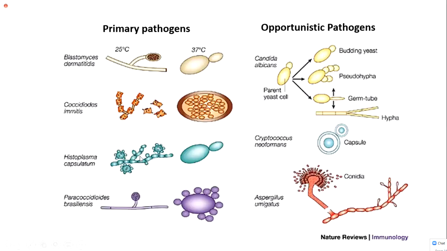This fungus grows in soil which is rich in nitrogen. Where does the nitrogen come from? It grows especially in soil below a tree or in locations where birds live. Birds excrete fecal matter that is very rich in nitrogen, and that soil is a very good environment for the growth of Histoplasma capsulatum.